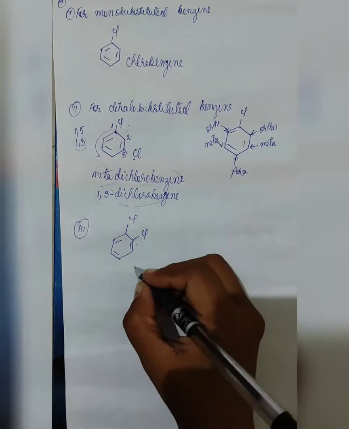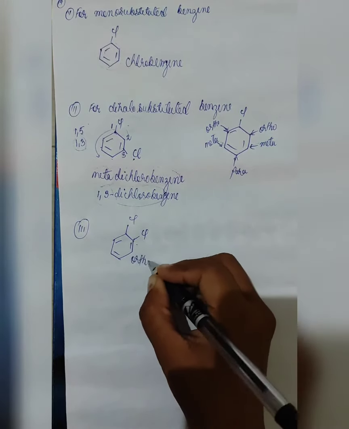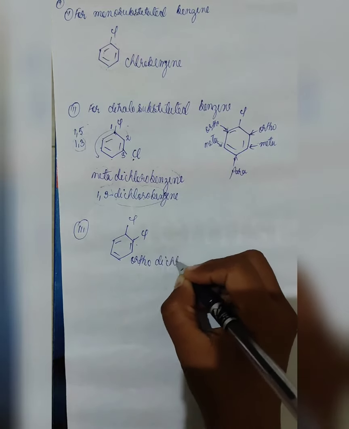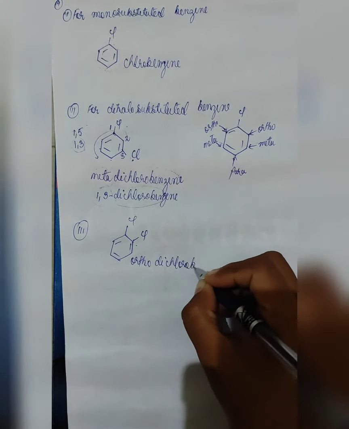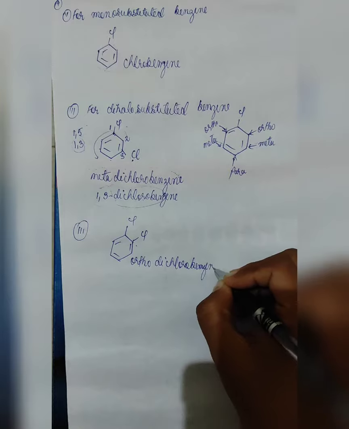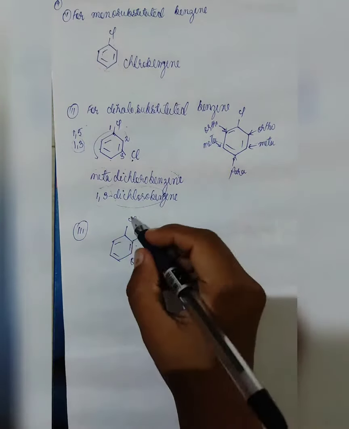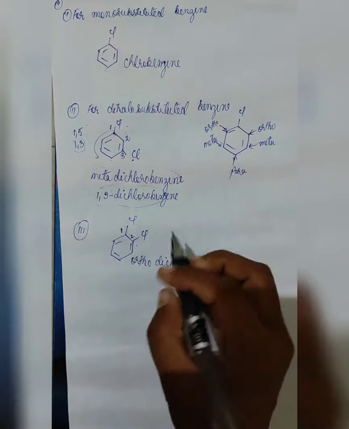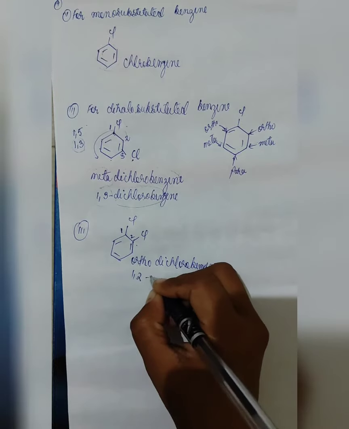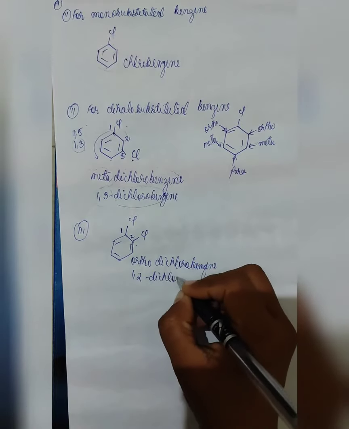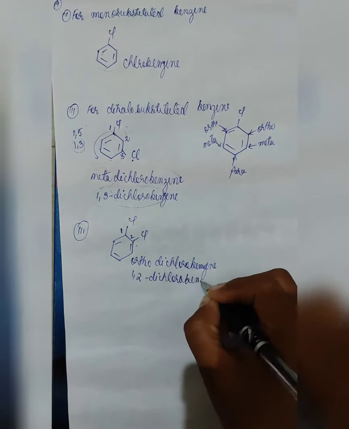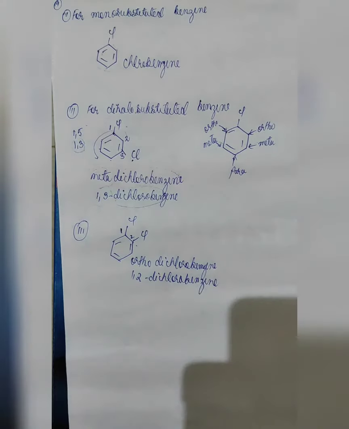So your common name will be ortho-dichlorobenzene. And your IUPAC name will be 1,2-dichlorobenzene. Now this is how you are going to prepare your nomenclature. Keep on practicing, it will become very easy.